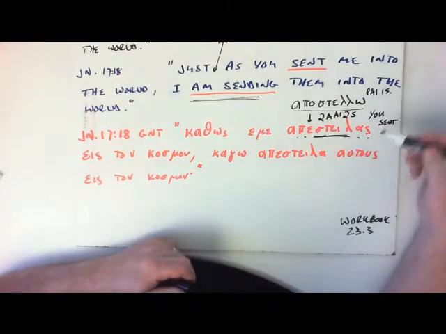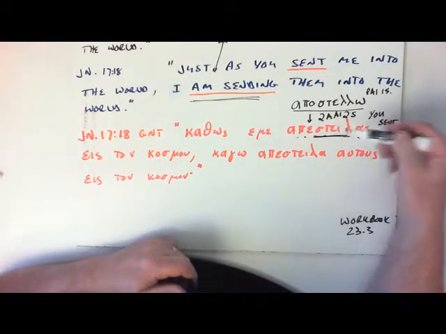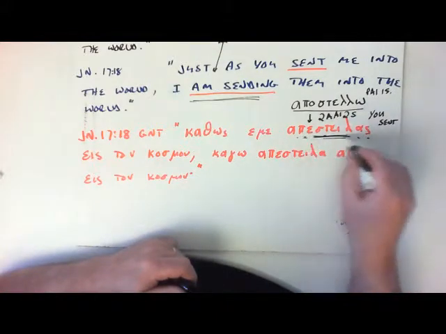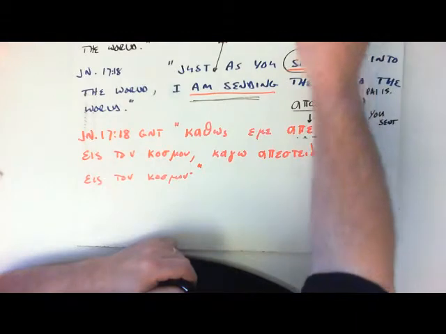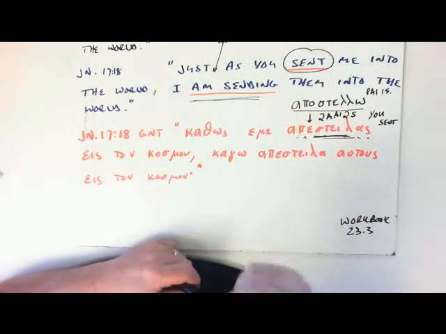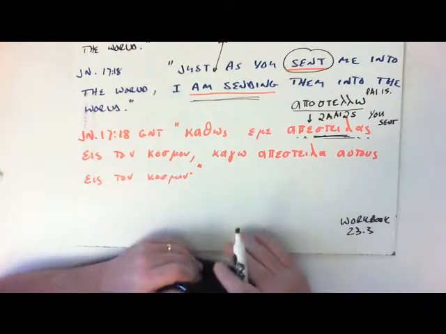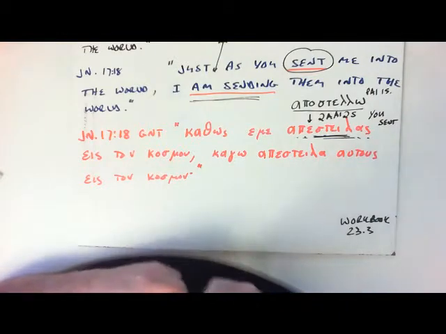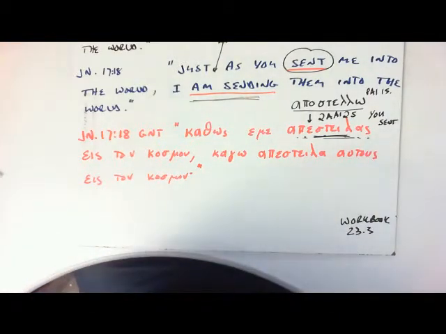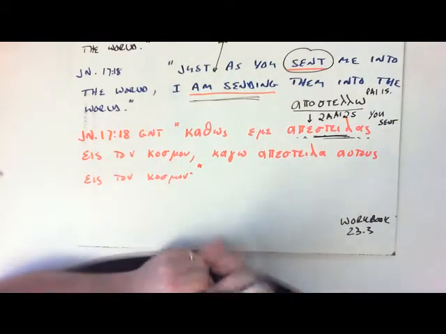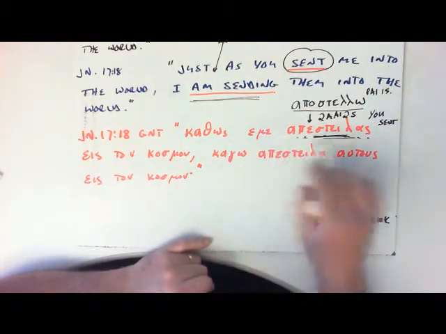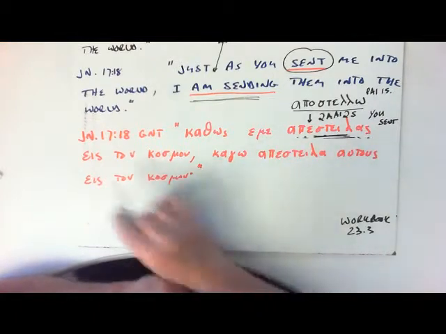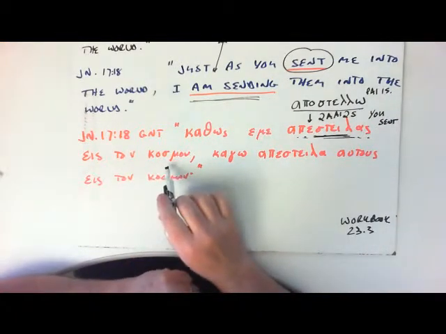Okay, so based on our understanding of the Greek verb here, we sort of prefer sent. Something that happened in past time with an undefined aspect. We don't know if he was sending them or had sent them and they went. All we know is past time and undefined aspect. Even as you sent me into the world,